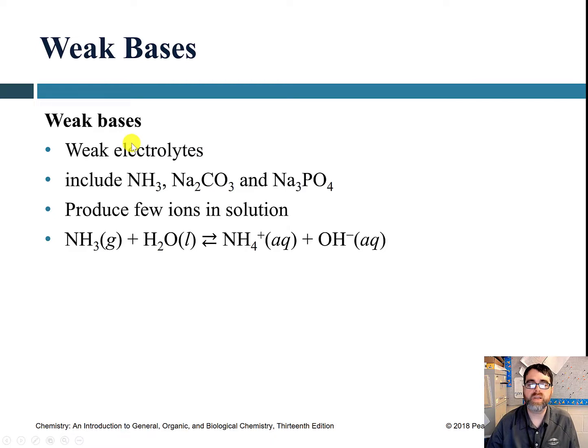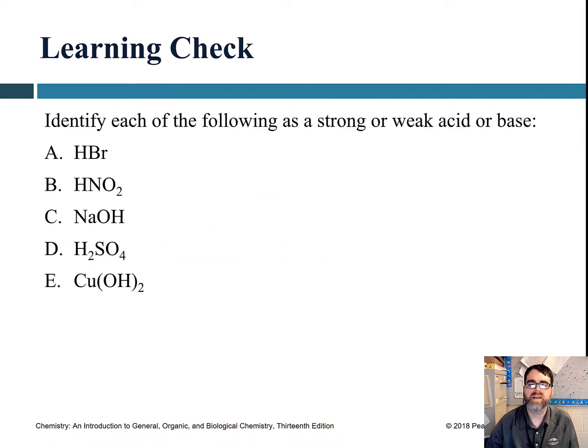Weak bases, just like weak acids, are weak electrolytes. Here are some examples of them, and they produce very few ions in solution, as has been mentioned already, because they don't fully dissociate, and you only have the reversible reaction there. There's not a table of examples of weak bases on here, so oh well on that. Like I said, this is mostly just memorization.